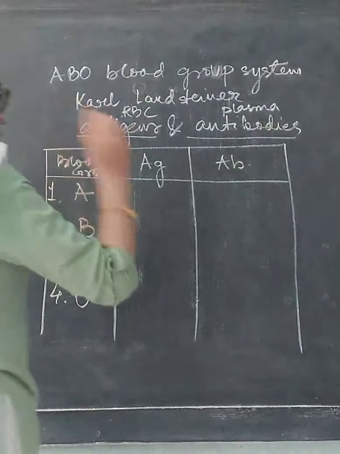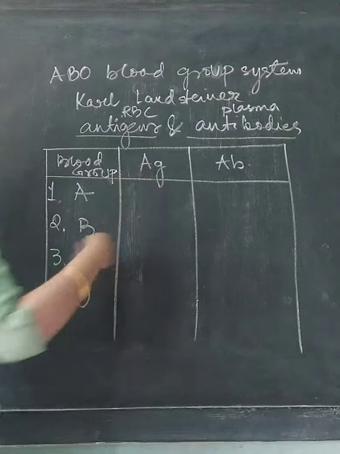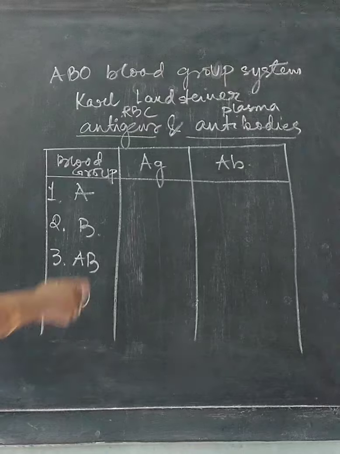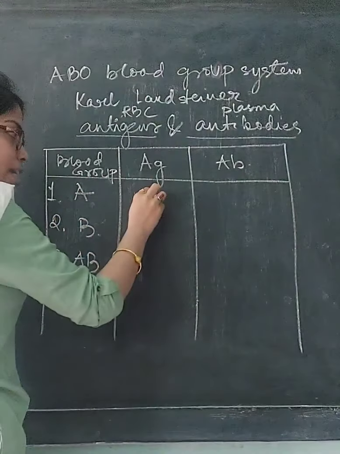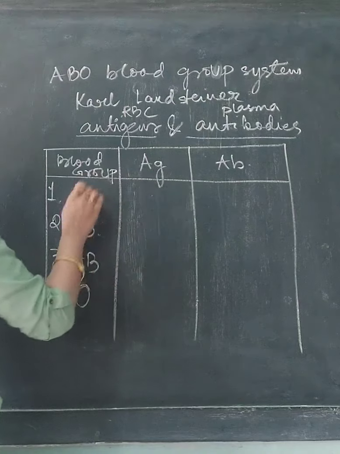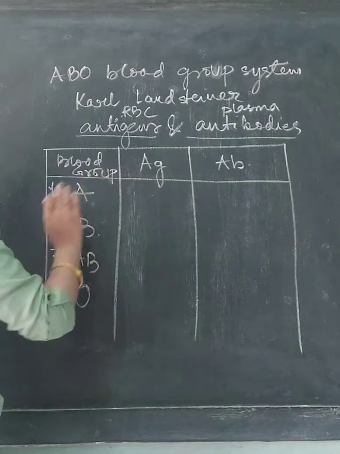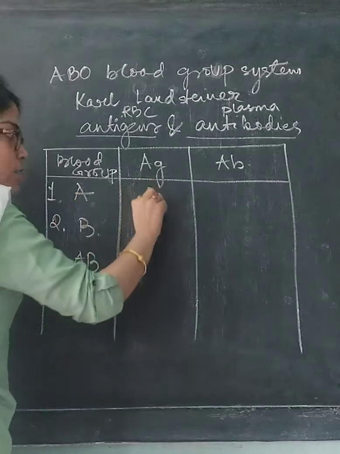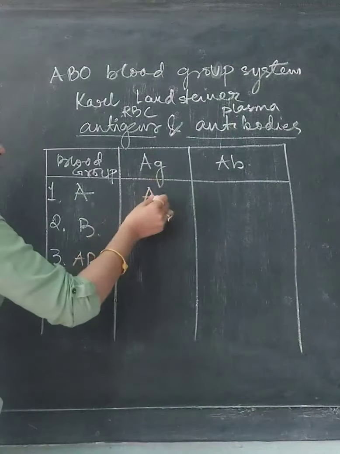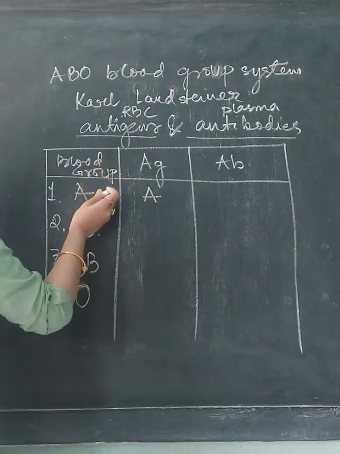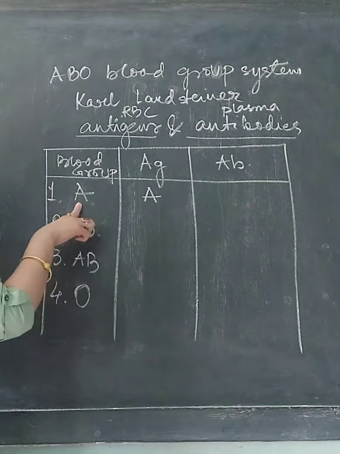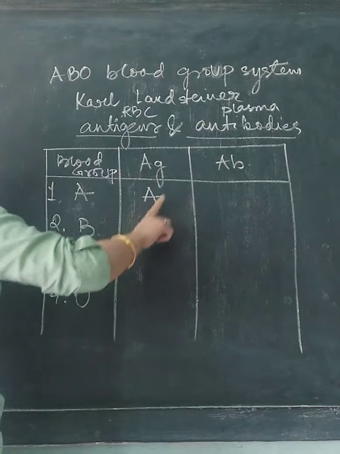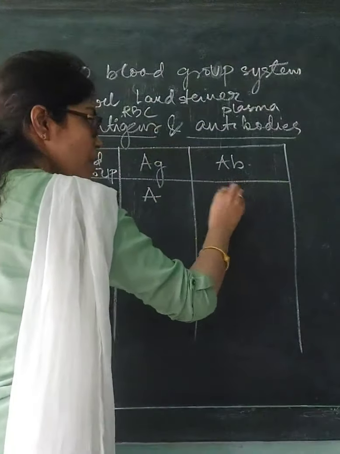Now, let me tell you how we will remember which antigen is present in which blood group. There is a trick to remember it. Okay, so blood group A, remember the name of the antigen, means which type of antigen will be present in which blood group, it will be in accordance with the name of the blood group. So the name of the blood group is A, right? And the name of the antigen will also be A. As I said, the type of antigen that is present in the blood group will be according to the name of the blood group. So A blood group, A antigen, but the antibody will be just opposite of that. So what is opposite of A? Opposite of A is B.